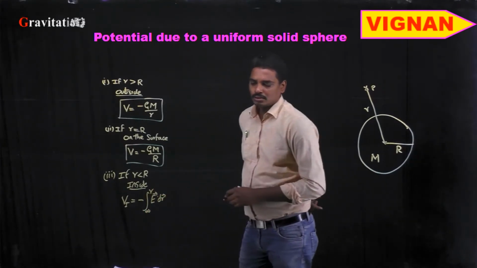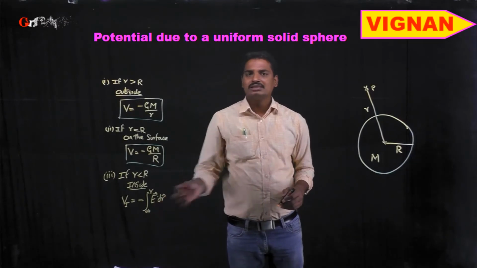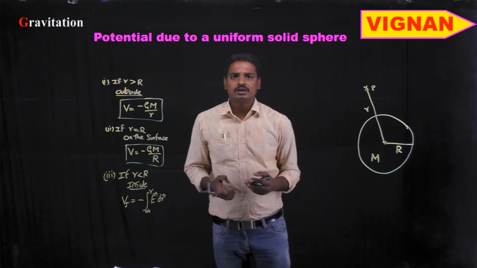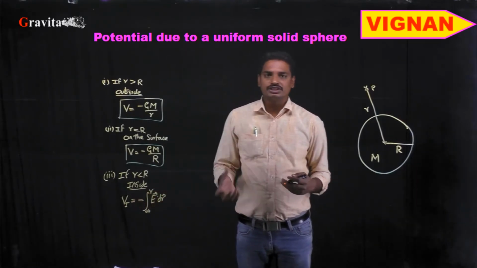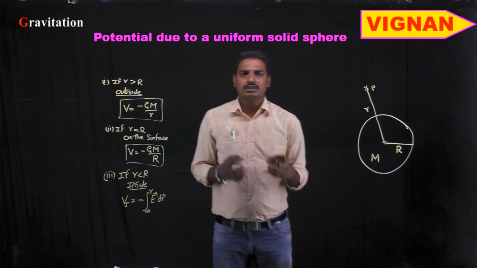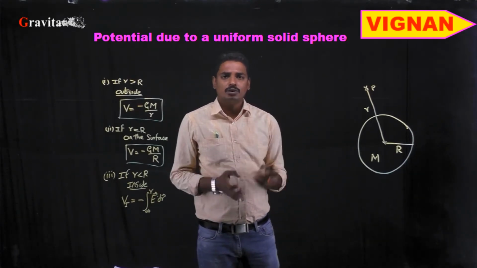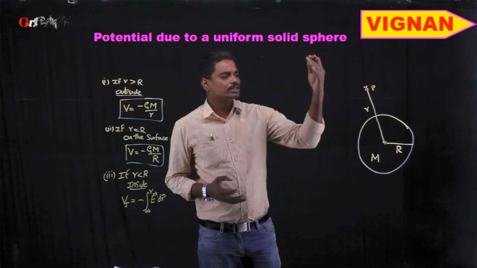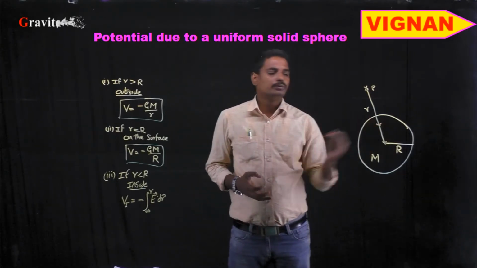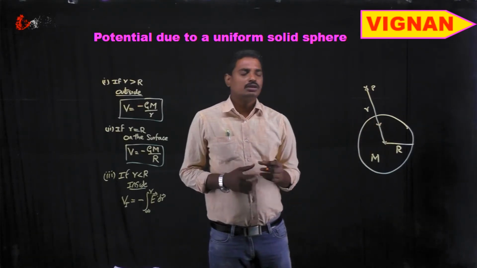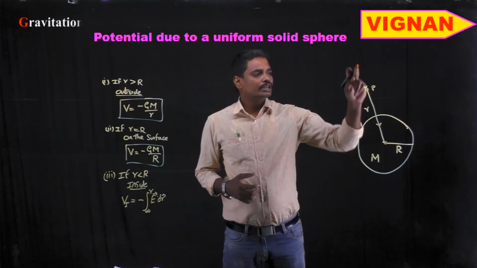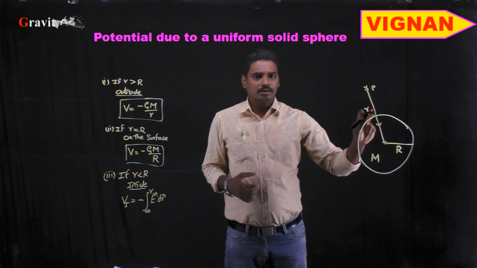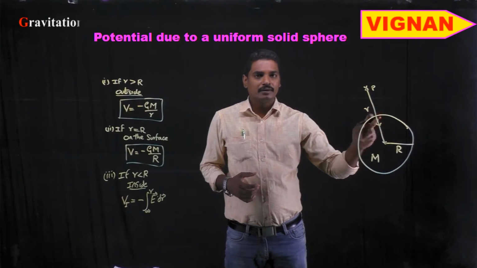E bar is the strength of the gravitational field. V is the gravitational potential, which is the work done in bringing a unit mass from infinite distance to a particular point.